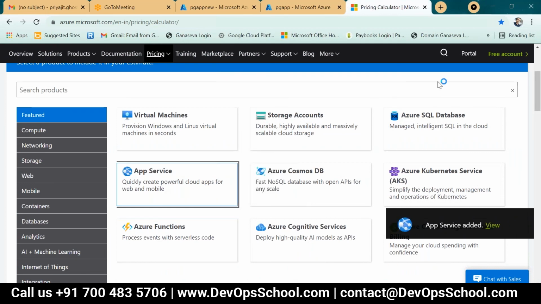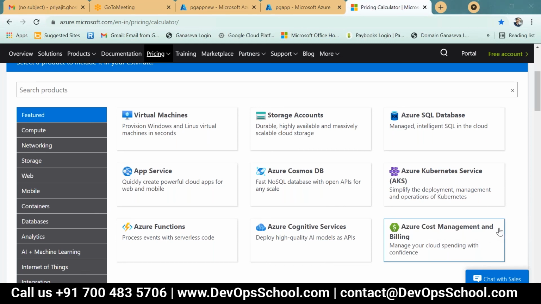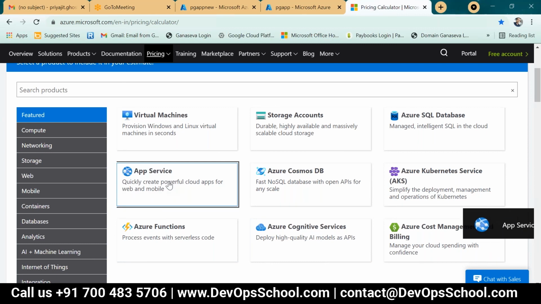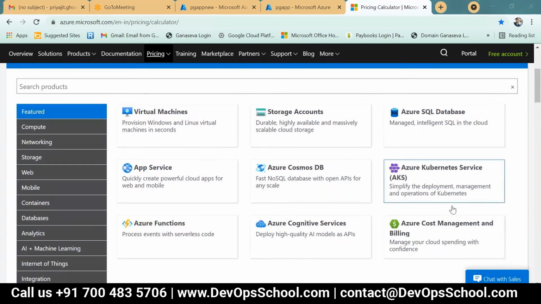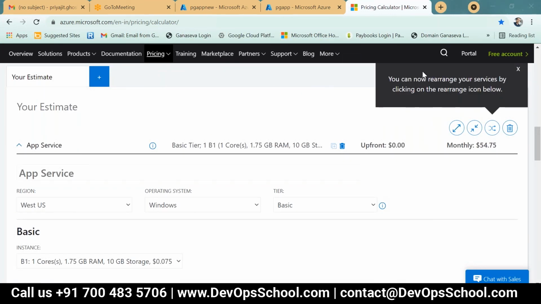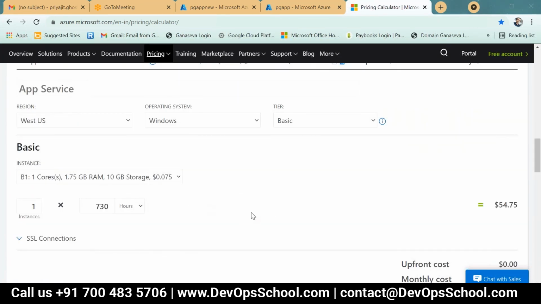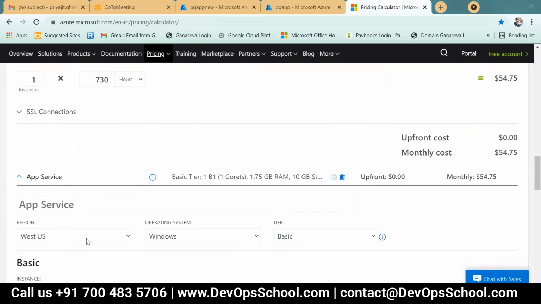This is your app service. What is this site you opened? Azure pricing calculator. Then select App Service, and I have to check this app service. This is your basic plan: one vCore, SSL connection, one by one.